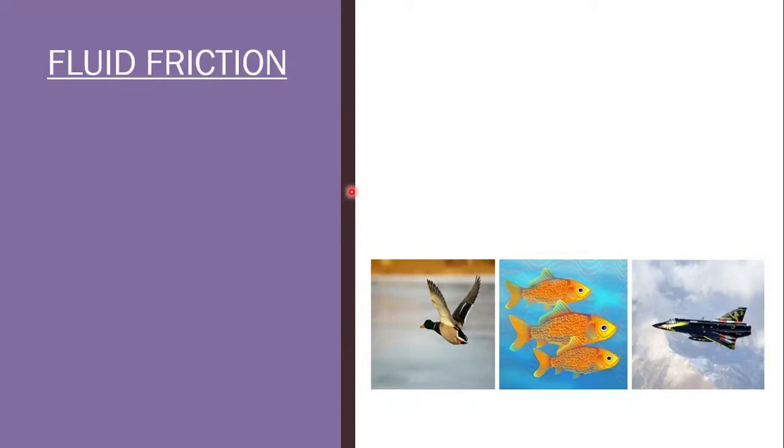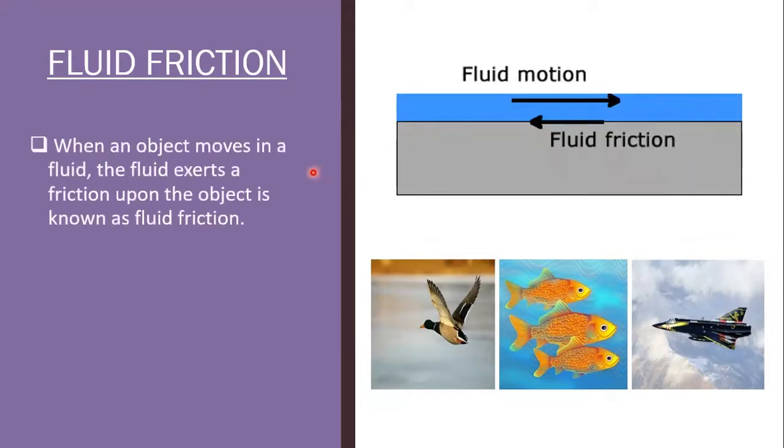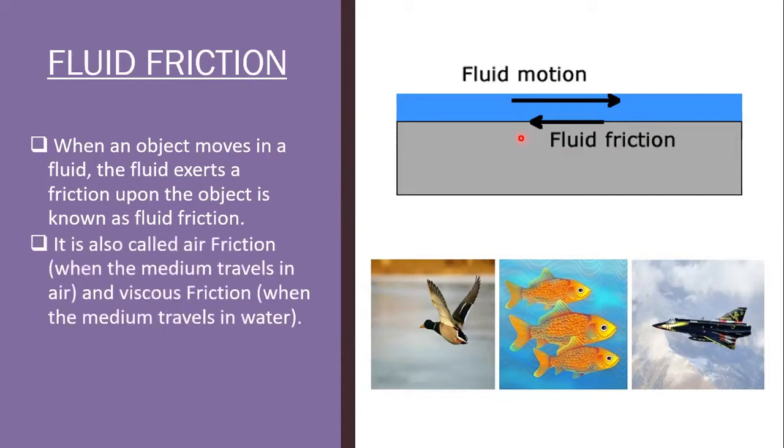Similar to solids, fluids also provide friction that is called fluid friction. When an object moves in a fluid, the friction the fluid exerts upon the object is known as fluid friction. It is also called air friction when the object travels in air, and viscous friction when the object travels in water. The frictional force offered by fluids is called drag.